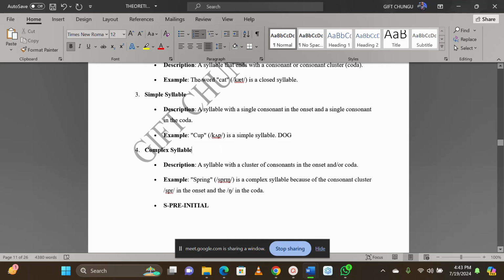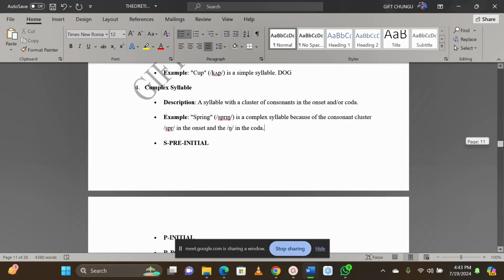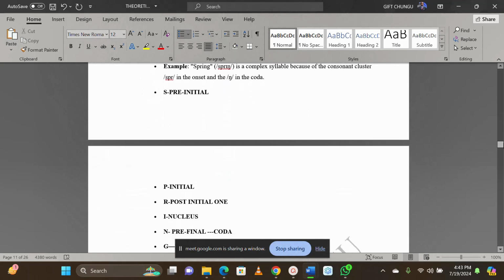And then we also have what we call complex syllables. A complex syllable is a syllable with a cluster of consonants in the onset or coda. So for example, the word spring. Number one, we have the pre-initial.